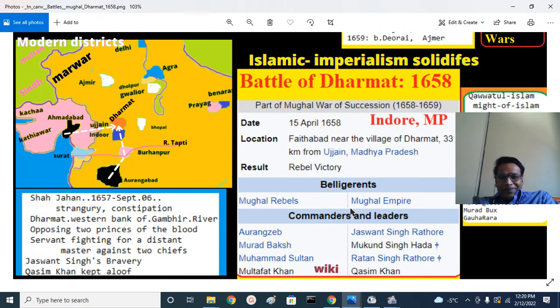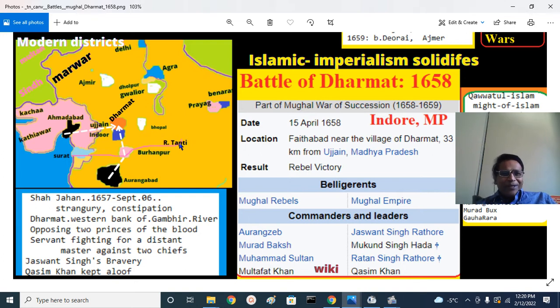And as usual, a lot of sympathizers were there in the army. Qasim Khan, Shah Jahan's man, was one such sympathizer. He kept quiet and didn't actively participate. Most of the war was fought by Jaswant Singh Rathore, and his army was ruthlessly decimated. Finally, Ratan Singh Rathore thought this was not good, and with all his admirers, they left the battle, essentially palayan, hijra. They ran back to Marwar. They didn't want to lose all their Rajput soldiers.